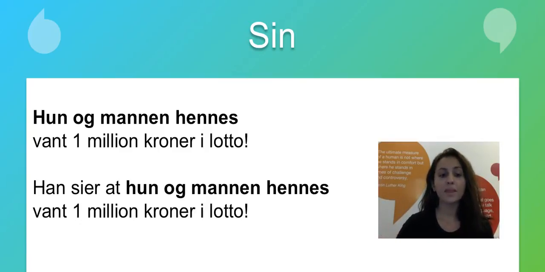The next sentence, han sier at hun og mannen hennes vant 1 million kroner i lotto. In this sentence, han sier at, he says that, han is the subject. But then we have a subordinated clause, and that clause is at hun og mannen hennes vant 1 million kroner i lotto. Hun og mannen hennes is the subject of that clause. And since it's the subject, we can't have sin there. We have to have hennes, even though hun og hennes are referring to the same person.